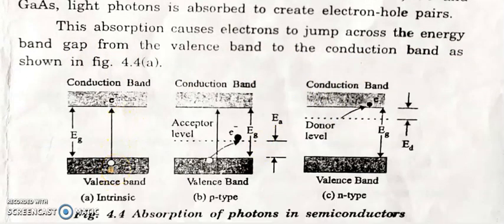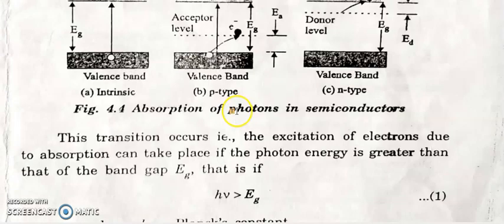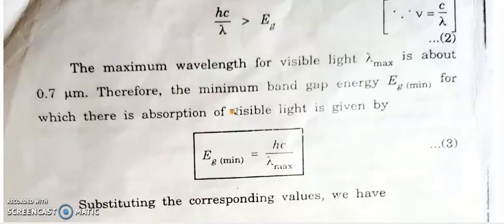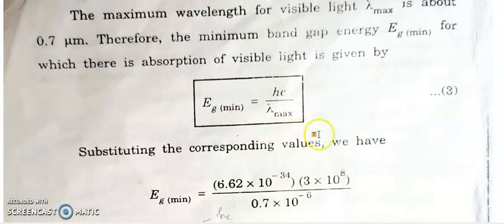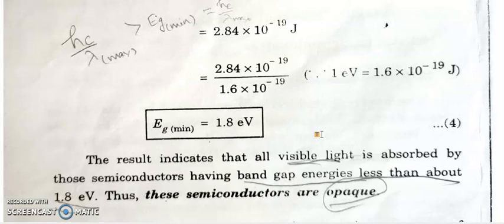Now when light energy falls on the semiconductor, electron hole pairs are created. How are they created? An electron in the valence band jumps from the valence band to the conduction band. Here a hole is created, here an electron is created. The typical band gap energy in the case of a semiconductor is of the order of 1.8 electron volt. So if you supply energy more than the band gap energy of the semiconductor, generation of charge carriers is possible in the semiconductor.